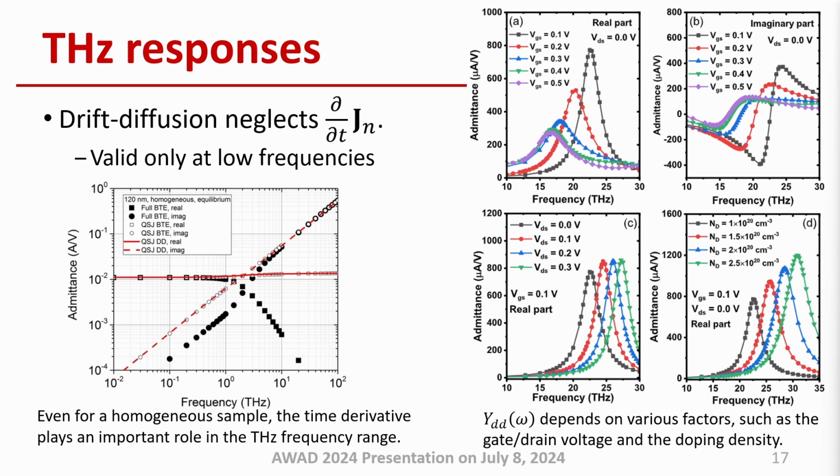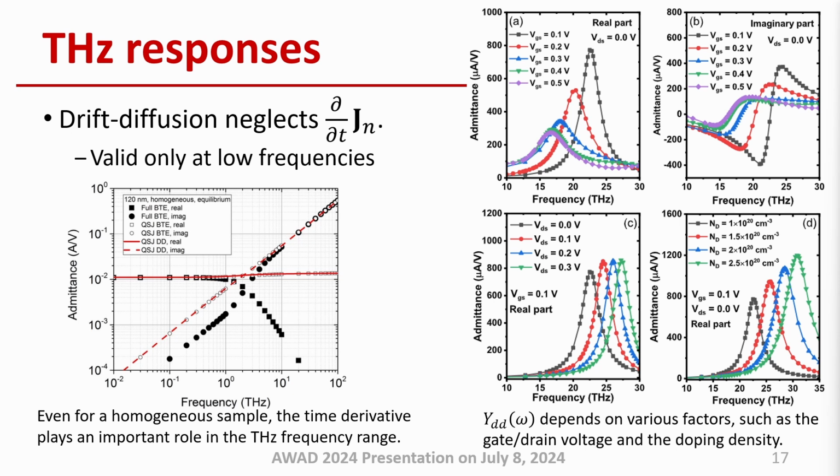Then, what is the potential application field of this newly developed AC NEGF tool? One application is terahertz electronics. The conventional drift diffusion simulator intentionally neglects the time derivative of current density. Therefore, it cannot be applied to the terahertz frequency range. Since the AC NEGF is free from this restriction, it can be used to calculate the terahertz responses of extremely